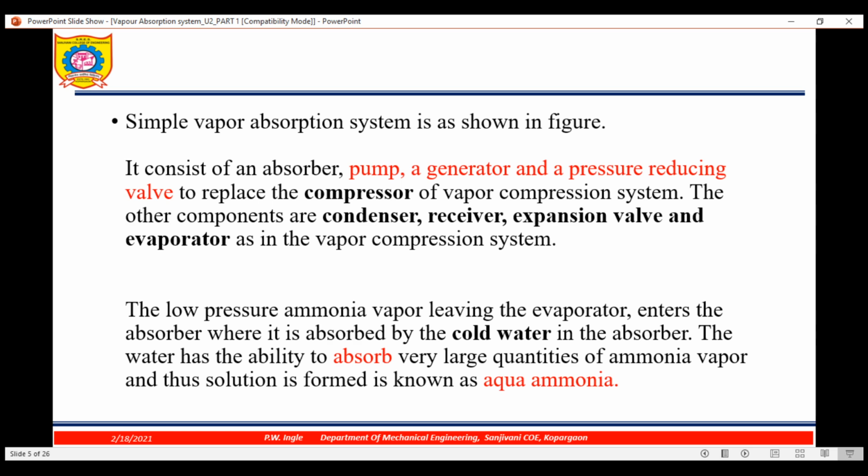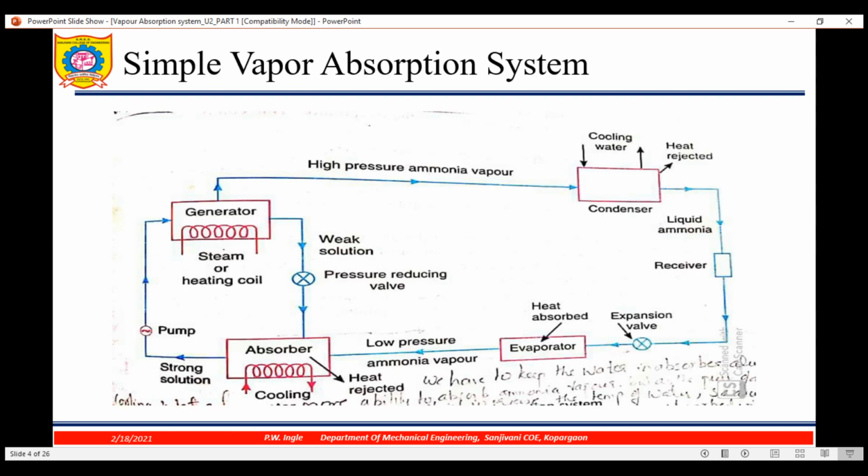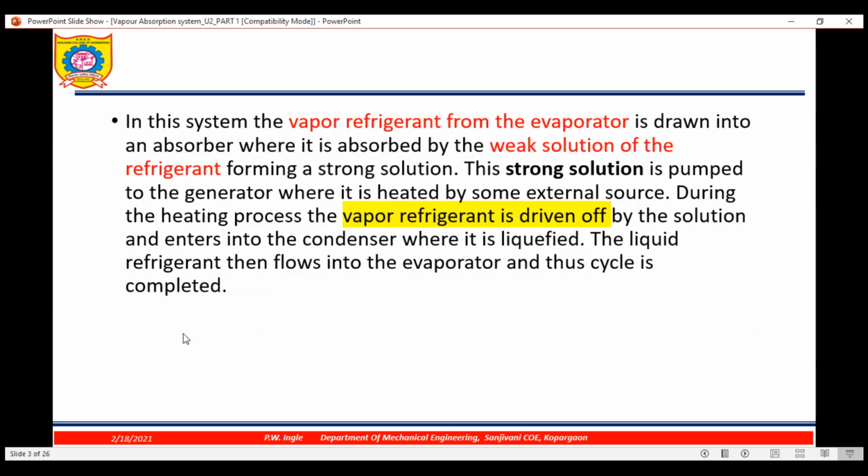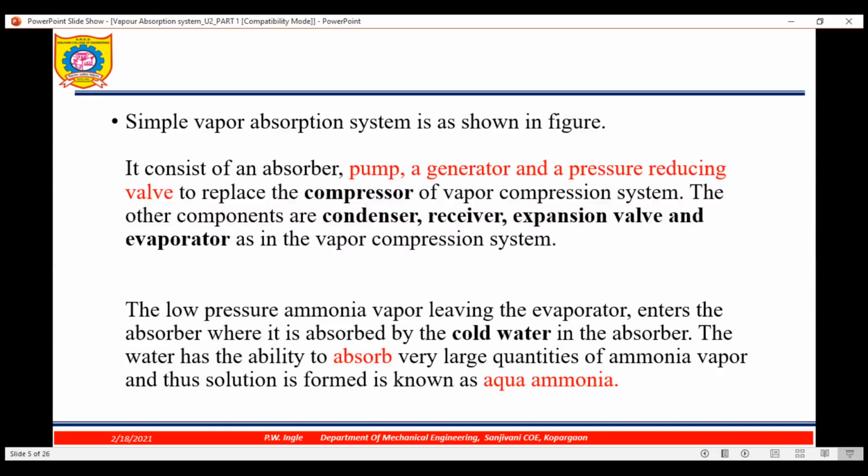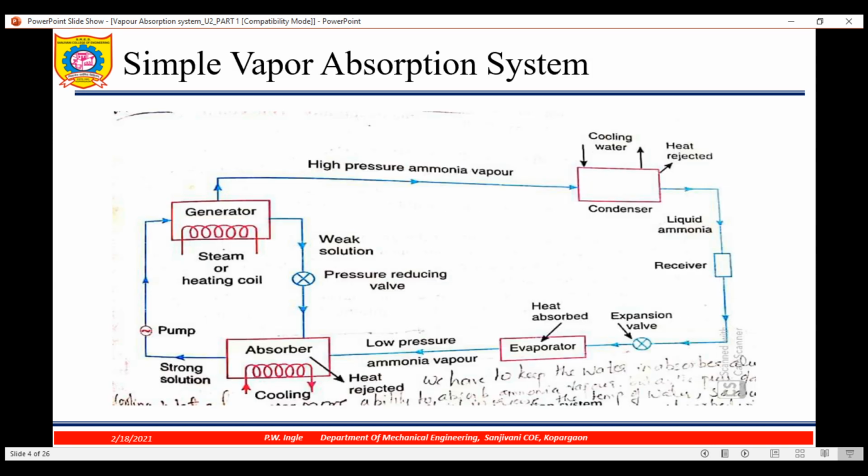We are replacing the compressor by pump, where it is located. This is the pump. Then next one is generator and pressure reducing valve. The pressure reducing valve is required to reduce the pressure, because only if the pressure is low will it absorb ammonia vapor.